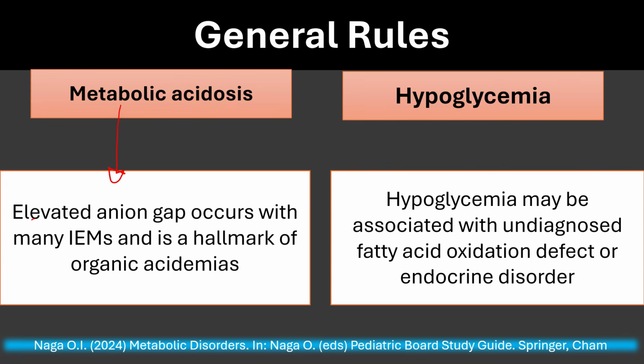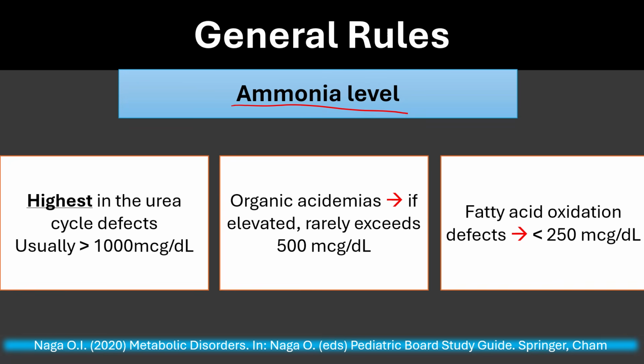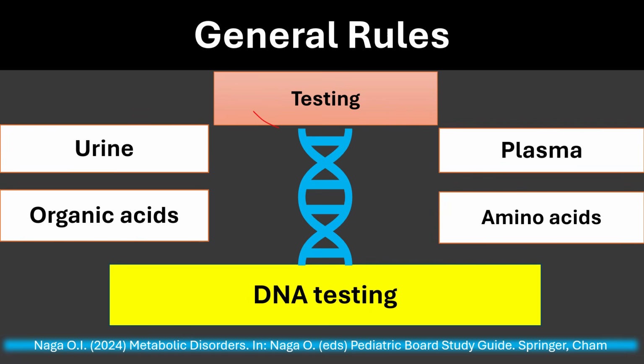Metabolic acidosis or elevated anion gap occurs with many inborn errors of metabolism and is a hallmark of organic acidemia. Hypoglycemia may be associated with undiagnosed fatty acid oxidation defect or endocrine disorder. Again, remember, ammonia level is the highest in the urea cycle defects, usually more than 1000. In organic acidemia, if the ammonia level is elevated, it rarely exceeds 500. In fatty acid oxidation defects, usually the ammonia level is less than 250 and also associated with hypoglycemia without ketosis. Order for all cases with suspected metabolic disorders: urine organic acid, plasma amino acid, and DNA testing.